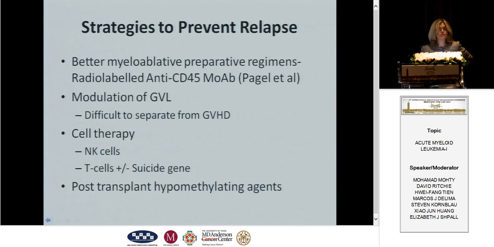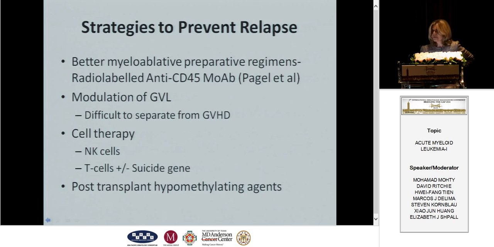So what are the strategies to prevent this MRD positivity? We could give better ablative regimens, and many groups around the country are trying to optimize on a more intensive attempt to eradicate AML. The group from the Hutch are looking at radioactive monoclonal antibodies targeting CD45, which look very promising. A second option is to try to modulate the graft versus leukemia to make it more potent, although that is a difficult strategy given it's very hard to separate the GVH from the GVL, as we'll talk about.